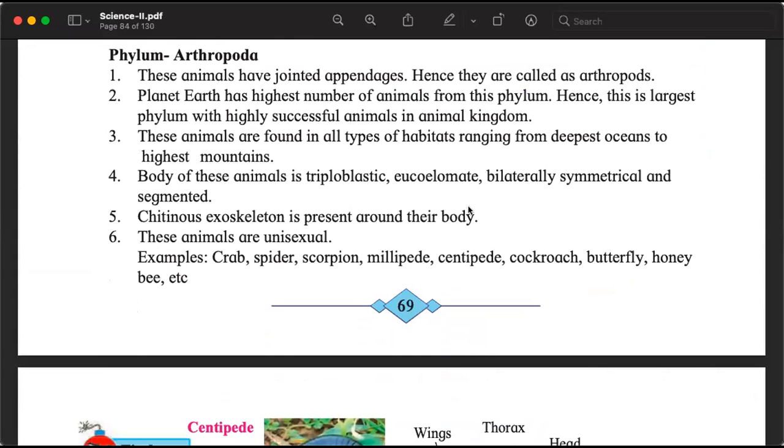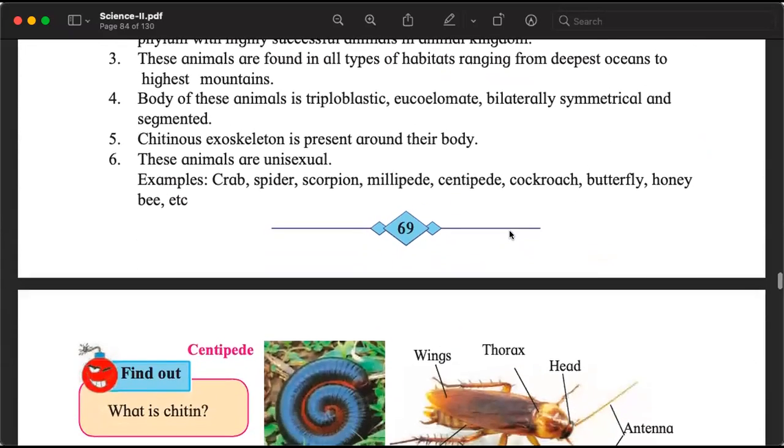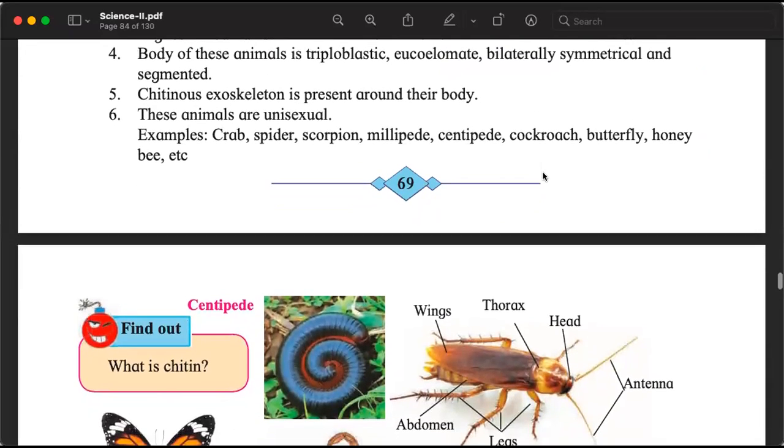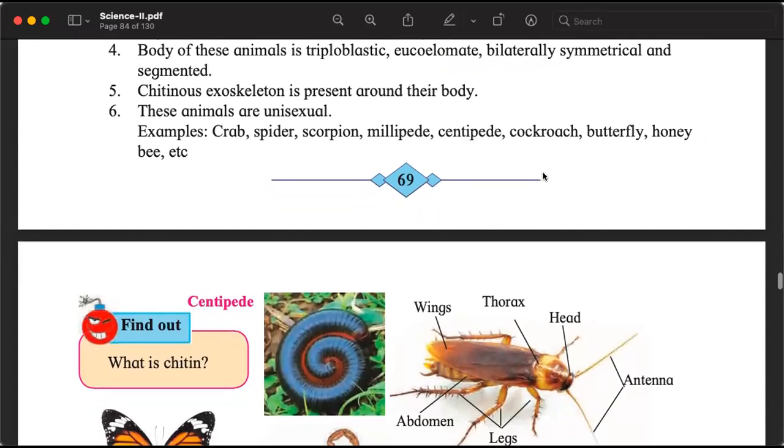Crab, spider, scorpion, millipede, centipede. These are millipede, 1,000 legs, centipede, 100 legs, cockroach, butterfly, honeybee, etc. The insects.